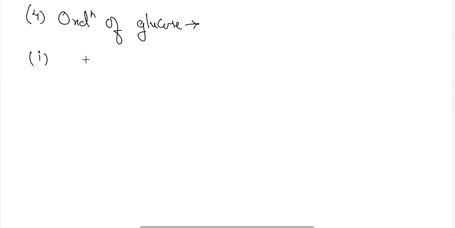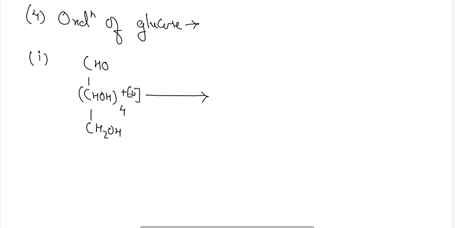So when glucose is reacted with mild oxidizing agents such as bromine water, formation of gluconic acid will take place.